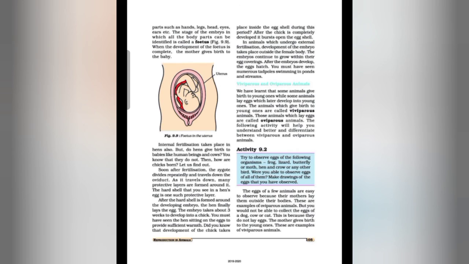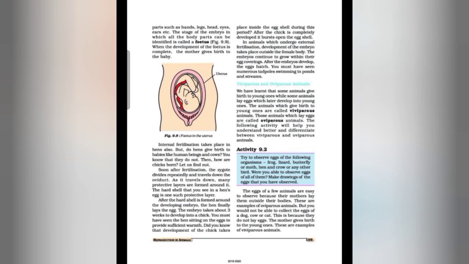Now students will study the different types of animals, that is, viviparous and oviparous. We have learned that some animals give birth to young ones, while some animals lay eggs which later develop into young ones. The animals which give birth to young ones are called viviparous animals, and those animals which lay eggs are called oviparous animals. The following activity will help you to understand better and differentiate between viviparous and oviparous.